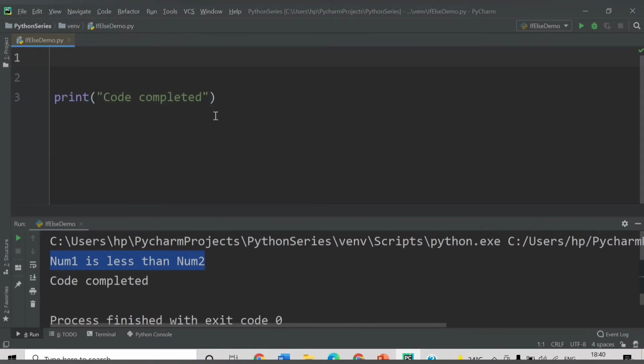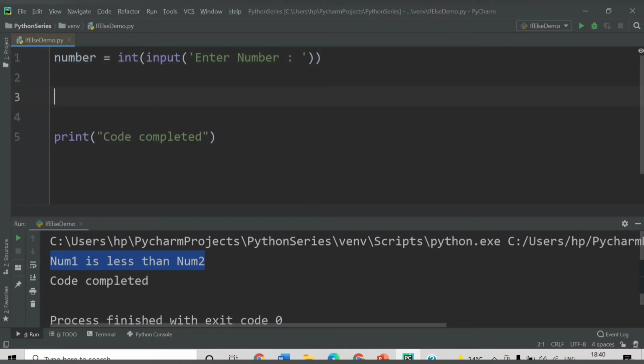Let's say you want to accept some value from the user and you need to check if that value is greater than 0 or not. Let's say now we declare a variable here, number, input, let's say enter number, and we want it to restrict to integer value, so I will provide here int. So entire thing will be in the int bracket. So after we get the number, we will check whether it is greater than 0 or not.